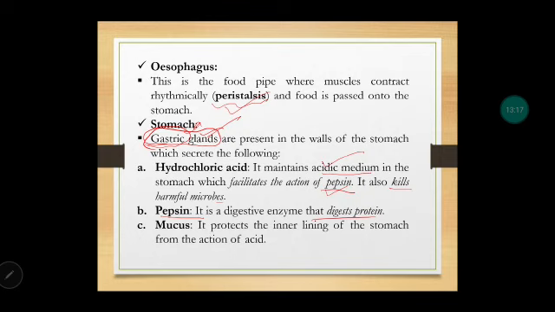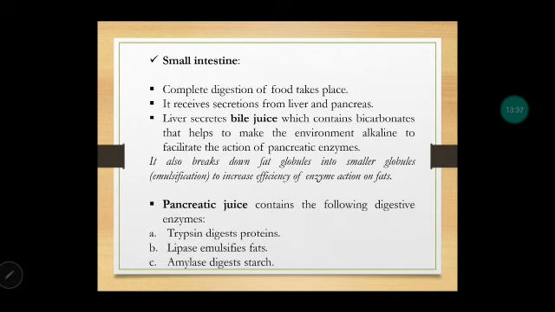Next, coming to pepsin. Pepsin is a digestive enzyme which is digesting proteins, breaking down proteins. Then mucus is also present in the walls of the stomach. What will it do? It will obviously protect the stomach from the acid. This is a liquid type of lining which will protect the stomach from the hydrochloric acid, right?